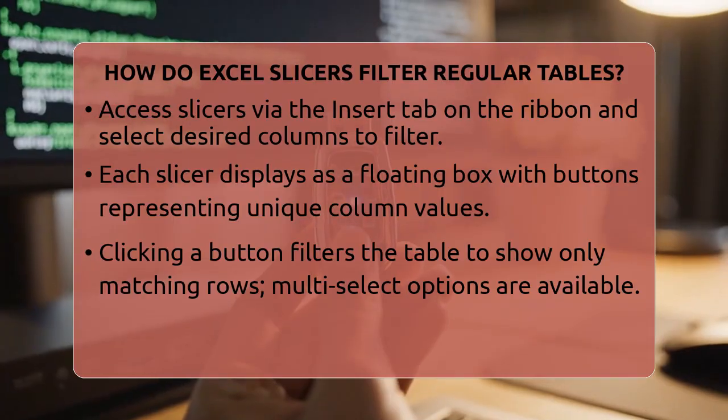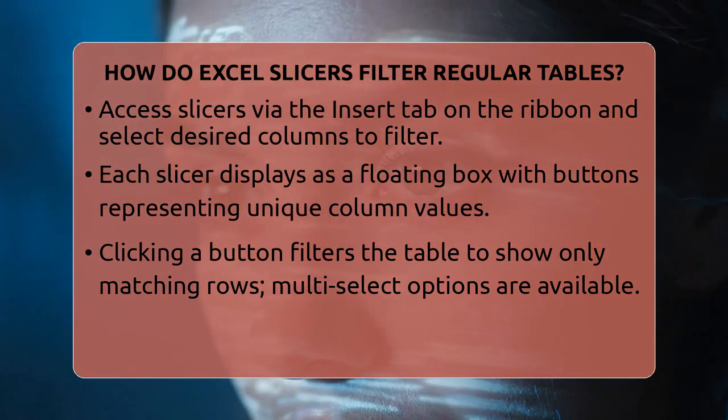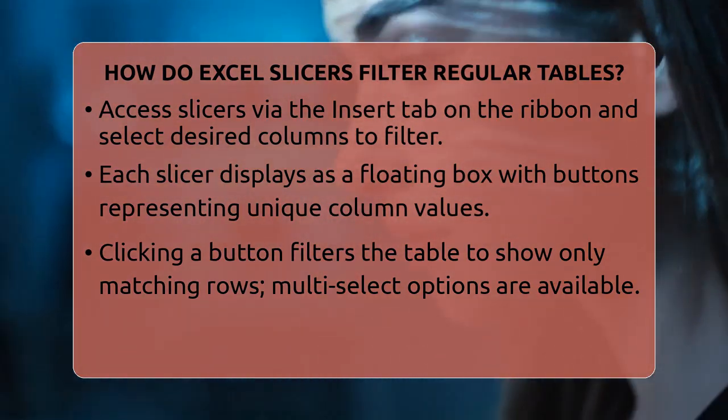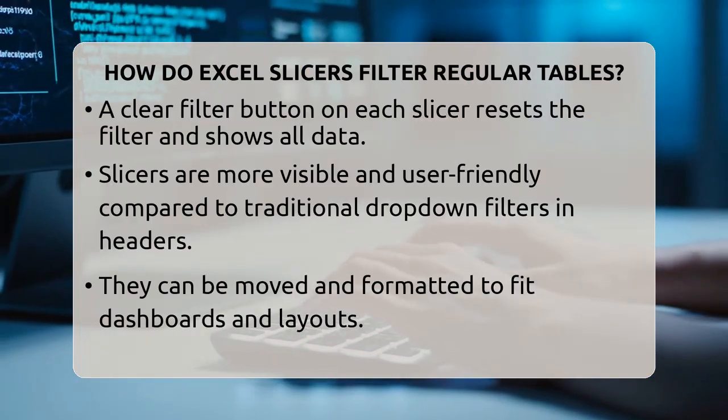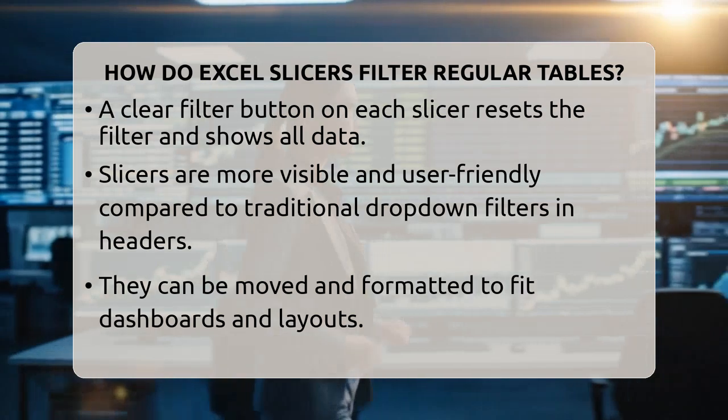There's also a clear filter button on each slicer, usually a small icon with a red cross. Clicking it removes the filter from that slicer and shows all the data again.